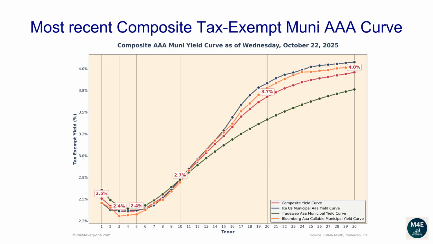The one-year composite tax-exempt yield is 2.51%. The two-year yield is 2.42%. The three-year yield is 2.36%. The 5-year yield is 2.36%. The 10-year yield is 2.72%. The 20-year yield is 3.68%. The 30-year yield is 3.96%.